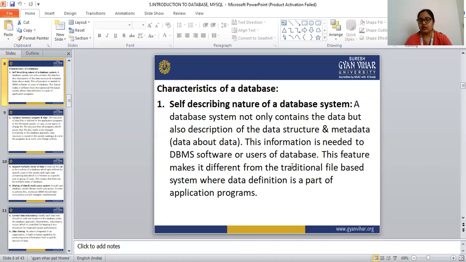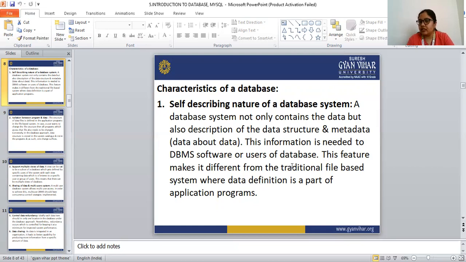If we are updating information in a table, we have mentioned first name, age, date of birth and so on. So the database should contain the data, and also describe the nature of the data that should be filled in that table.